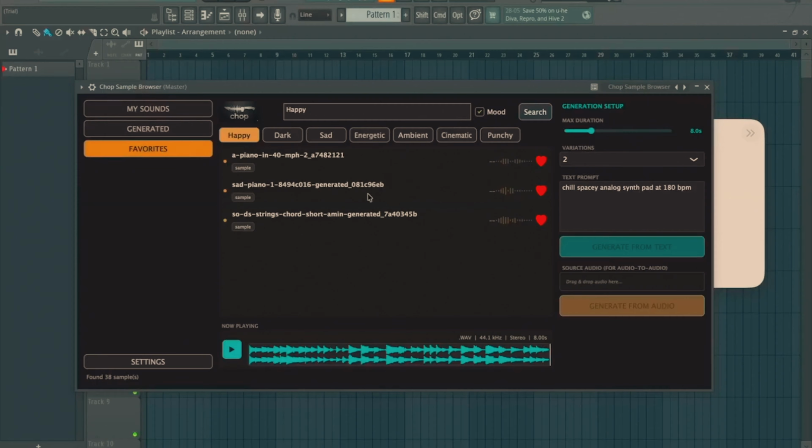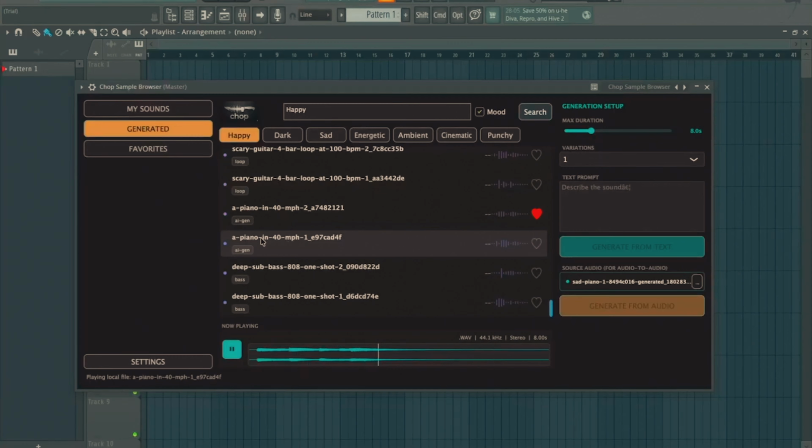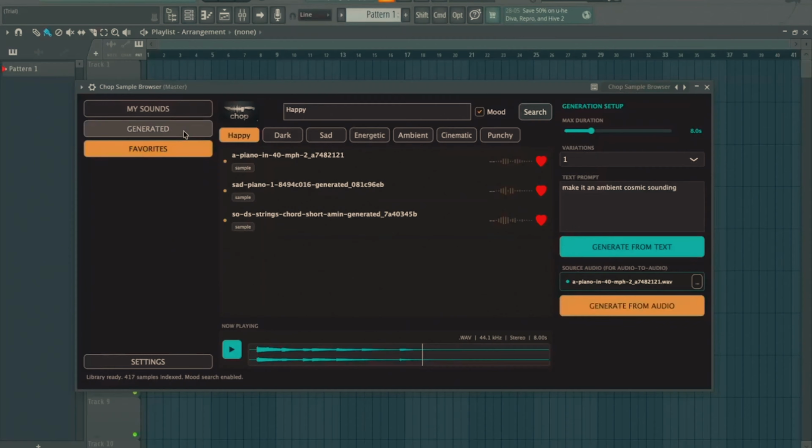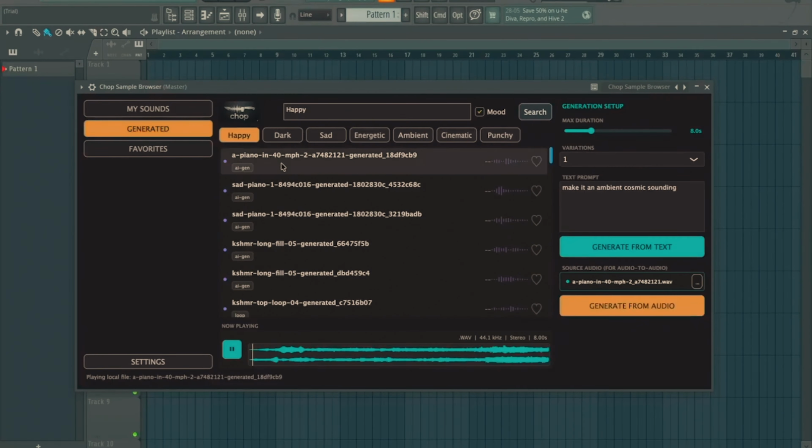But what if a sample is close but not perfect? Chop integrates Stable Audio 3.0. Drag any local sample into the drop zone, write your prompt, and trigger a custom audio-to-audio variation using Stable Audio's advanced latent diffusion model. The new variation is rendered, scanned, and added to your catalog automatically. Audition it, then drag it directly into your DAW timeline. No export menus, no directories, no friction.